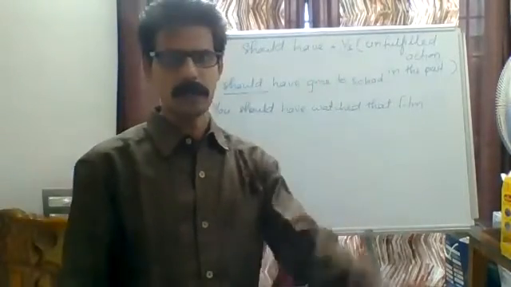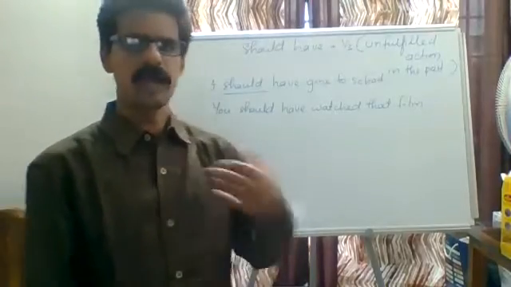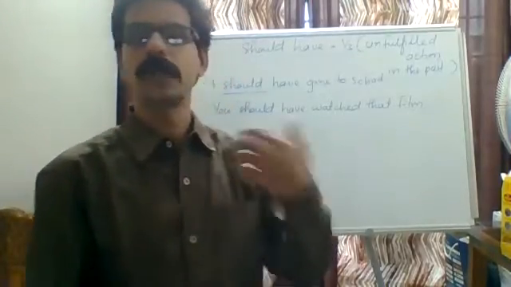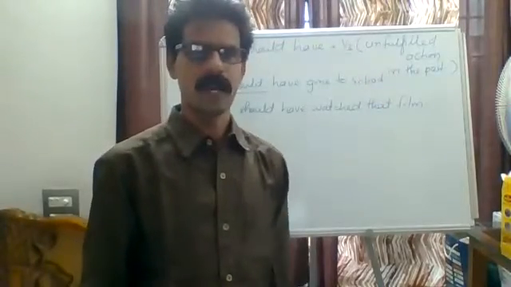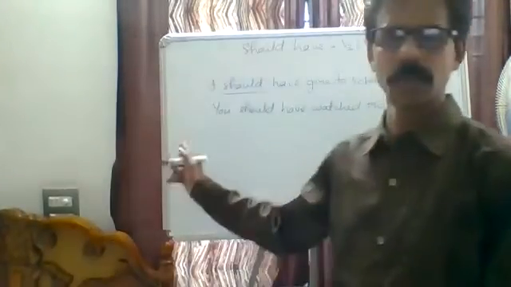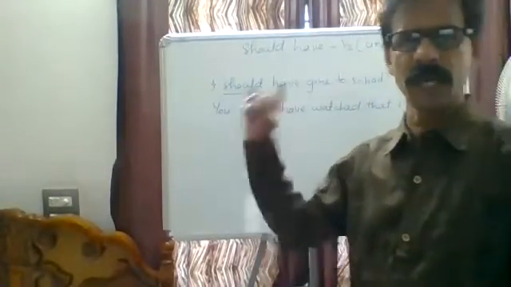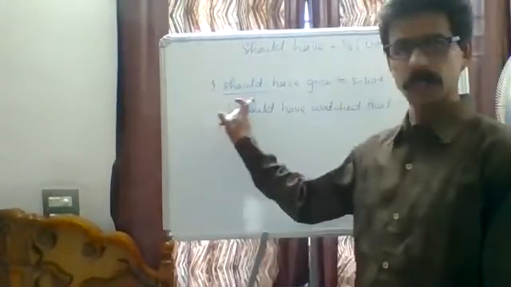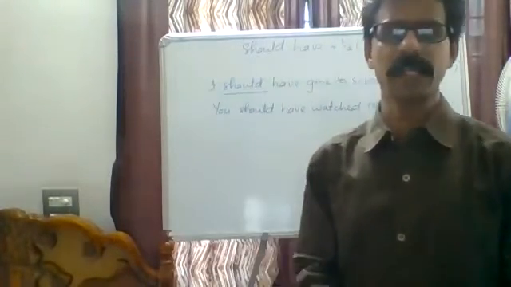A work should be completed in the past, but we failed to do it. Whenever we fail to do something, we are speaking about that. That is called unfulfilled action. I hope most of you understood what is should and what is should have. Should is used to express advice and suggestion. Should have is used to express the past unfulfilled action.